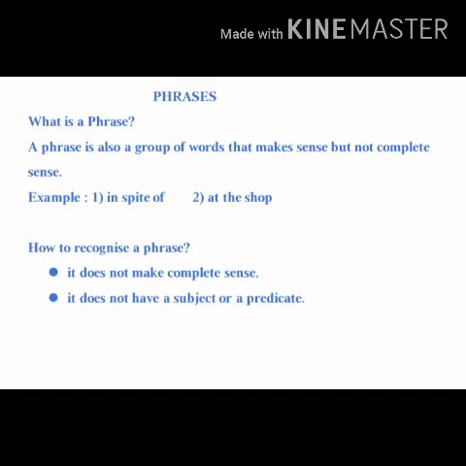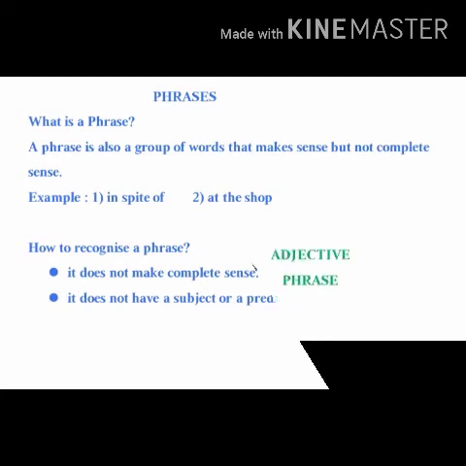For example, pink in color. What is pink in color? Are you getting any answer? No. You are not getting a subject and a predicate. How will you recognize that these groups of words are phrases? First of all, a phrase does not have a subject or a predicate. It doesn't make complete sense. And also, it cannot stand by itself. It needs some supportive sentence.